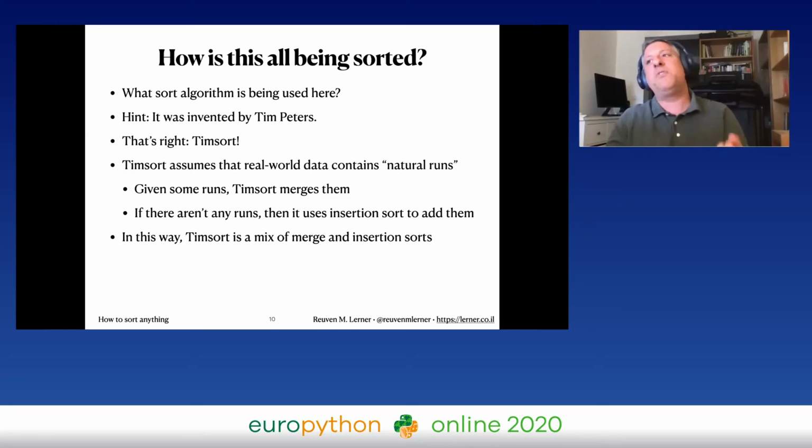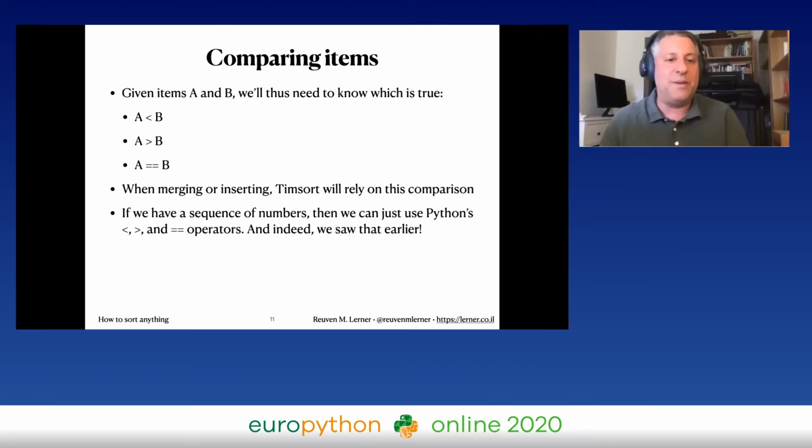Well, in order to do both the insertion and the merging, it's going to need to do some comparisons. And so TimSort needs to know, given two items in our list, in our tuple, in our whatever, given these two items, is A less than B? Is A greater than B? Or is A the same as B? And so TimSort's going to rely on this. Now, before we were sorting a list of numbers. Well, a list of numbers is going to work fine because numbers know less than, numbers know greater than, numbers know equal, trivial. That's great.